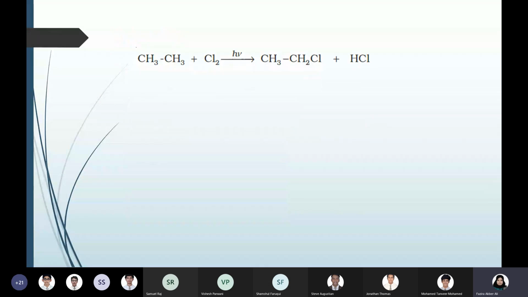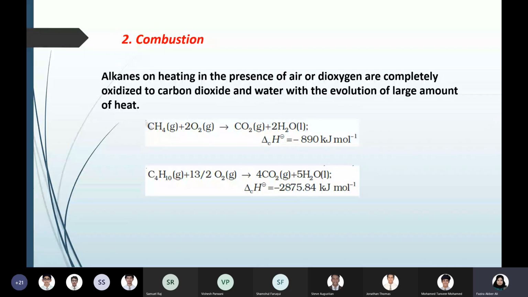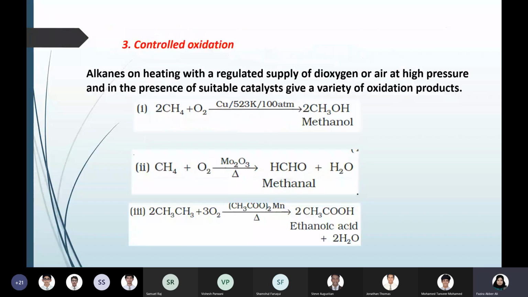Combustion is reaction with oxygen, and because of the heat energy given out during combustion, alkanes are used as fuels. Then we discussed controlled oxidation, and with different examples with the catalyst, they give different types of product. You can get alcohol, aldehyde, carboxylic acid, all these compounds from alkanes.